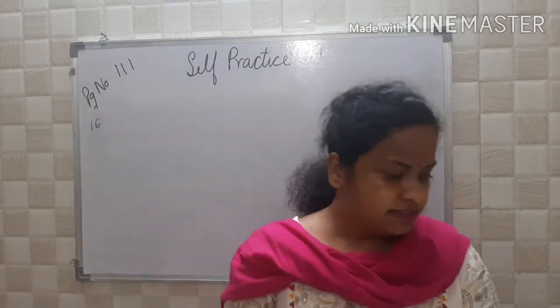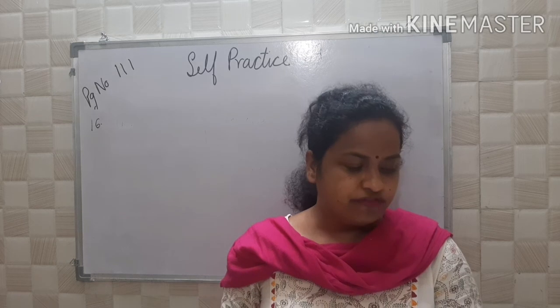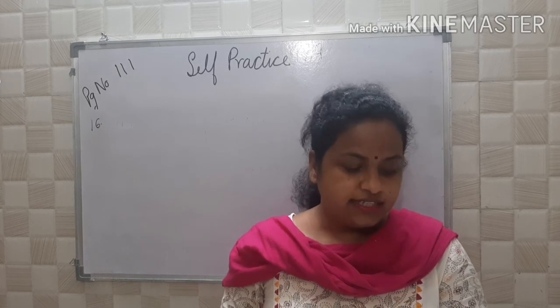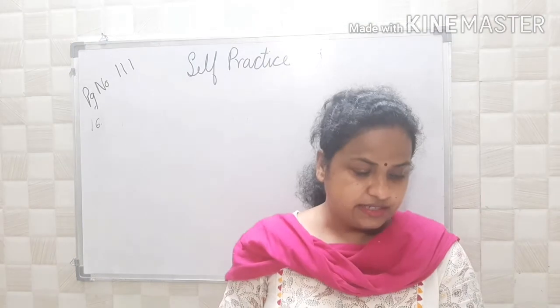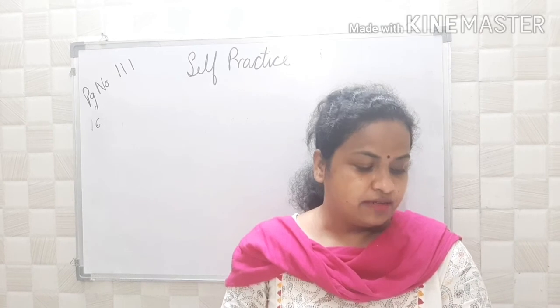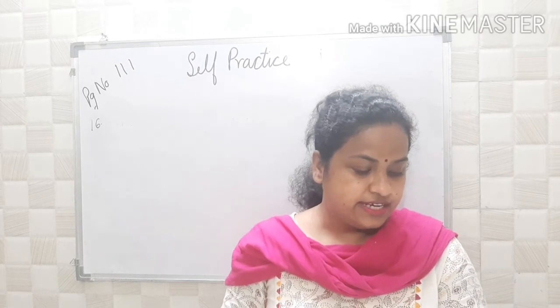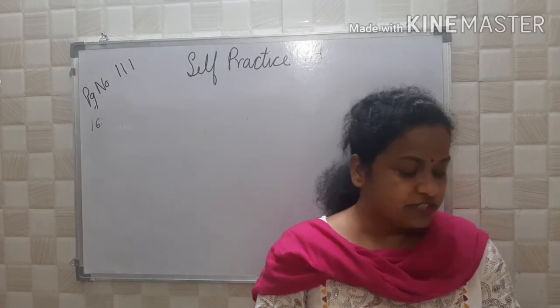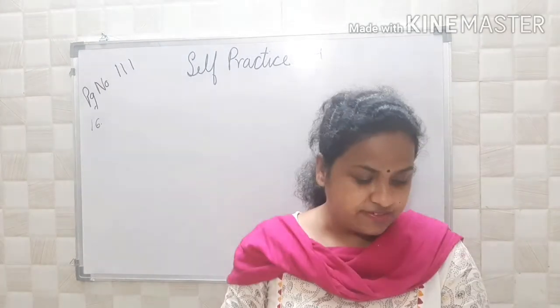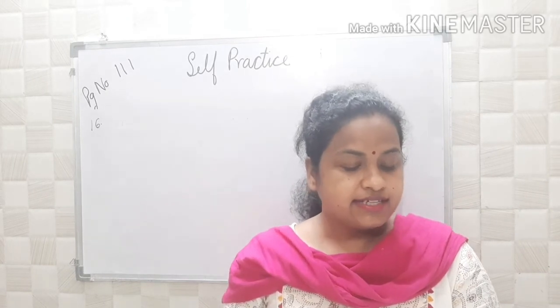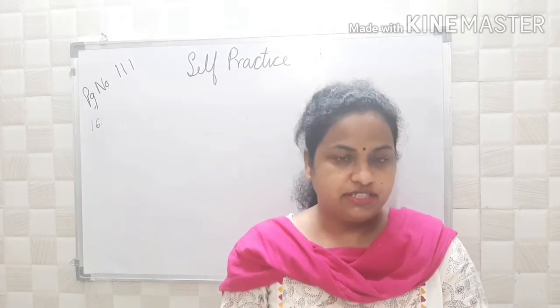Question number 16. A photo measuring 7.5 centimeter by 5 centimeter is enlarged so that the larger side becomes 18 centimeter. What does the shorter side become? In what ratio is the area increased? So a photo measuring 7.5 centimeter by 5 centimeter is enlarged so that the larger side becomes 18 centimeter.